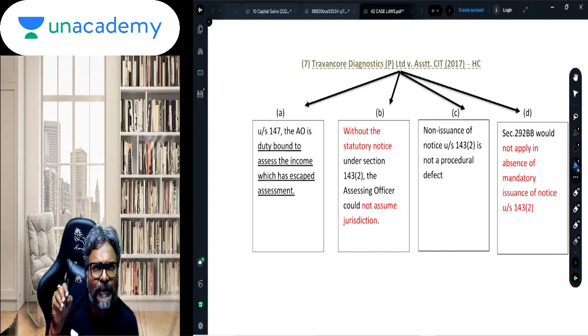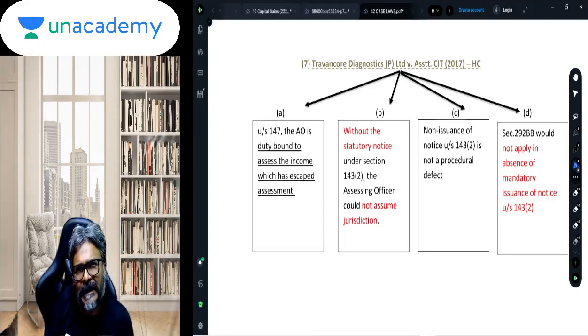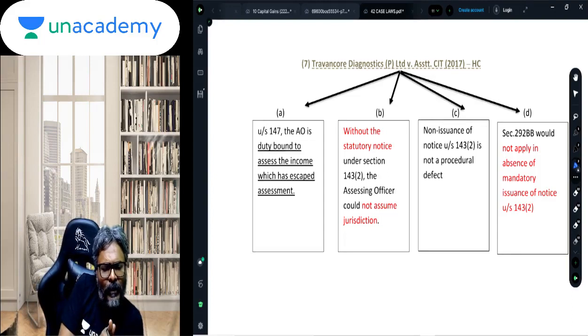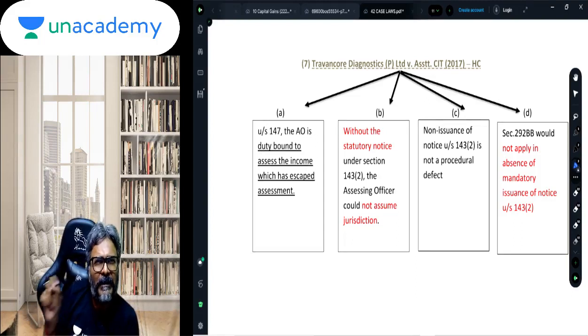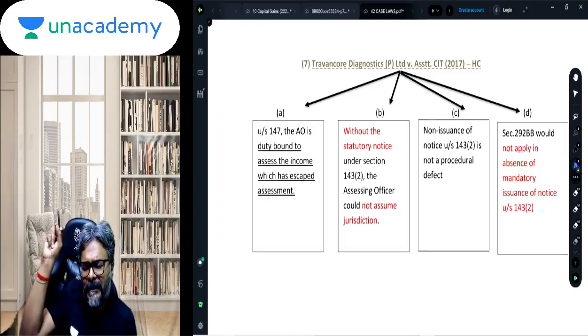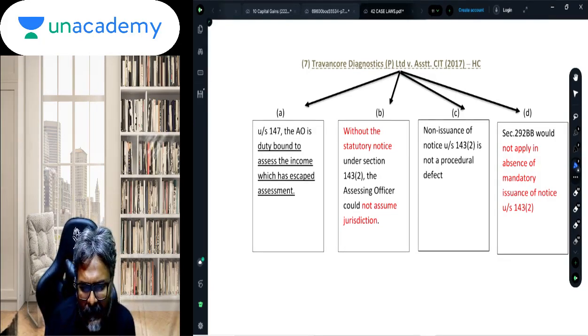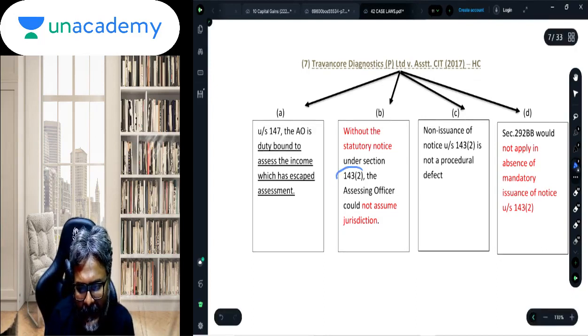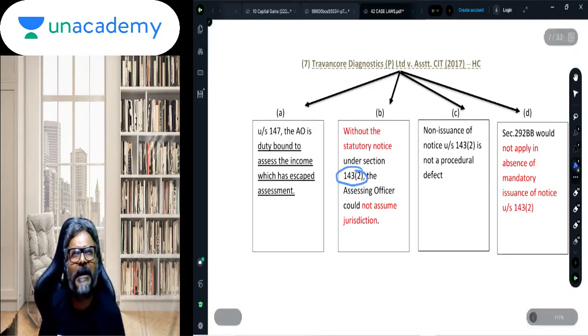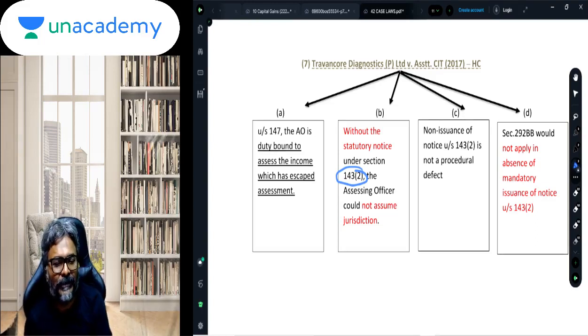And because the AO has to assess the income which has escaped the assessment, the AO will be required to serve the notice under 143(2). During the pendency of 147, he will be required to serve the notice of section 143(2). So service of notice of section 143(2) is mandatory. Is the service of notice under section 143(2) mandatory? And the answer is yes, it is.